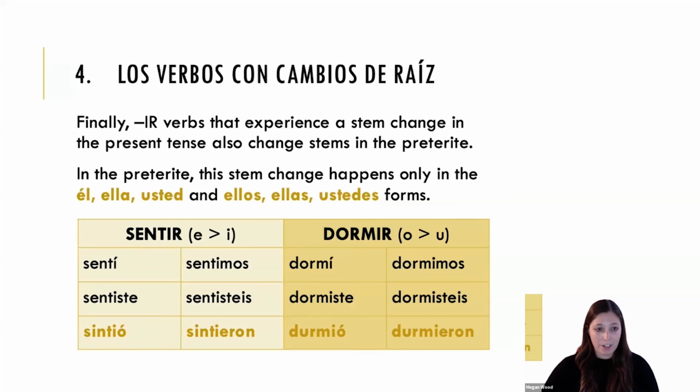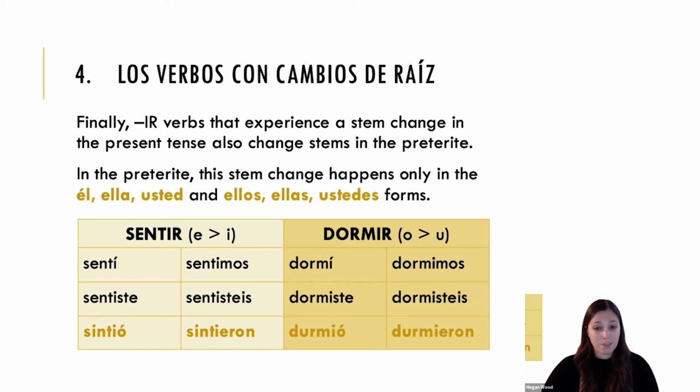Finally, our fourth category has to do with stem changing verbs. IR verbs that experience a stem change in the present tense also change stems in the preterite. In the preterite, this stem change happens only in the él, ella, usted and the ellos, ellas, ustedes forms. In other words, in the third person singular and plural forms. So as we can see, sentir is a verb that stem changes from E to I. We can see that that only happens in the third person singular and plural forms. And with dormir, our stem change from O to U, the same thing happens.